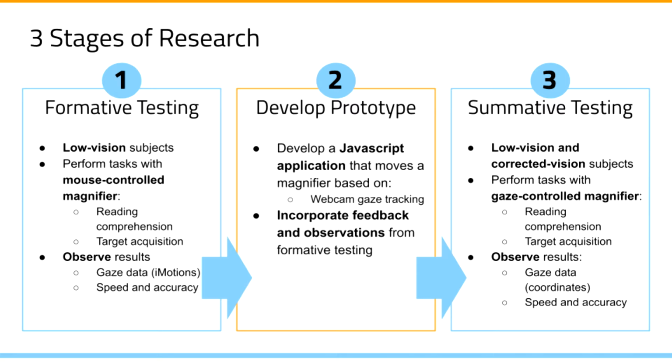Next, we developed the prototype for the JavaScript-based magnifier that moves based on webcam gaze tracking. We incorporated observations from the formative study into the improved methodology and gaze tracking magnifier used in the summative study. Finally, we conducted summative testing with low vision and corrected vision subjects who performed the same tasks as in the formative testing, but with the new magnifier and some changes to the methodology to make the experiment run more smoothly. We recorded gaze data as page coordinates, and again recorded the speed and accuracy with which they completed the tasks. These 3 stages build the structure of our research.